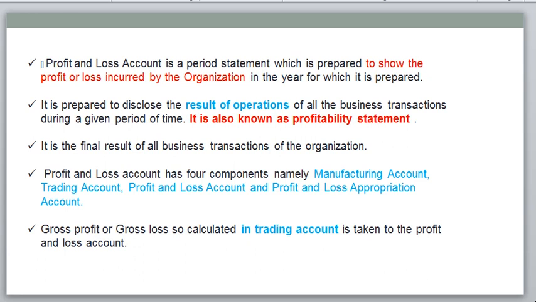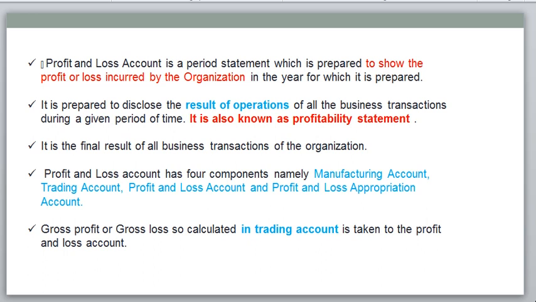Profit and loss account is a period statement. It is prepared for one accounting period to show the profit and loss incurred by the organization in the year for which it is prepared. So every year we need to prepare a profit and loss account. What is the result of operations? This is the end product.